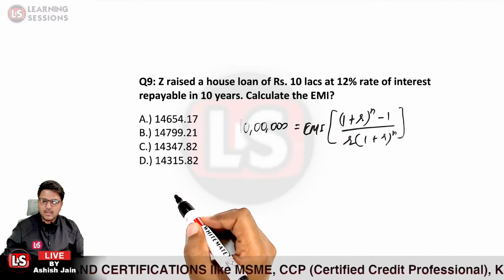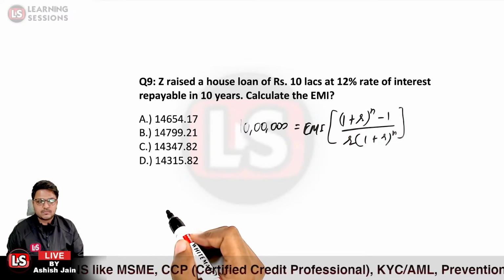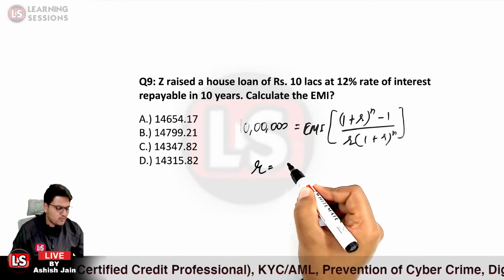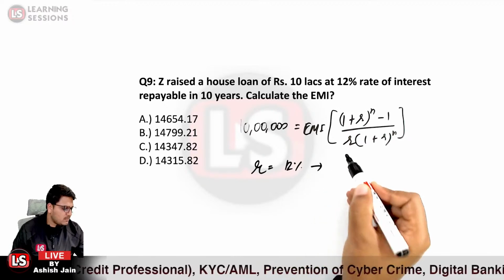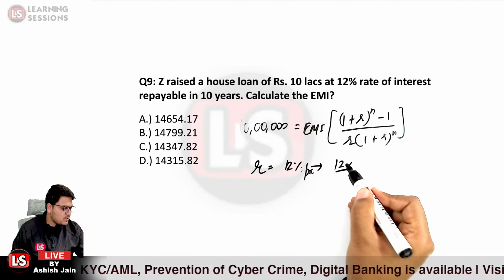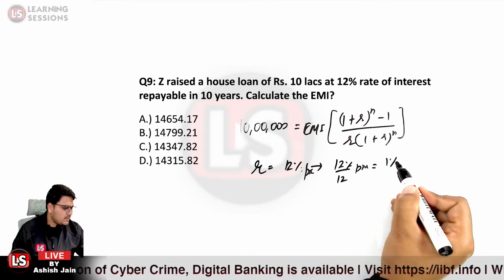What would be the value of R and what would be the value of n over here? R will be equal to, because the rate of interest is given to be 12% per annum, but we will be calculating the monthly rate of interest. So it will be 12% divided by 12 per month, that is equal to 1%.